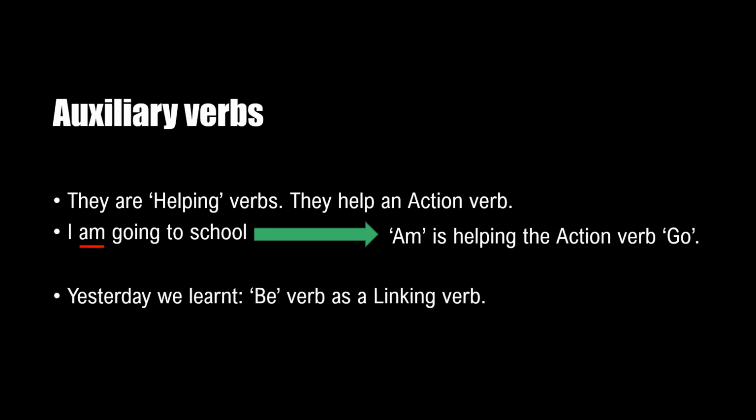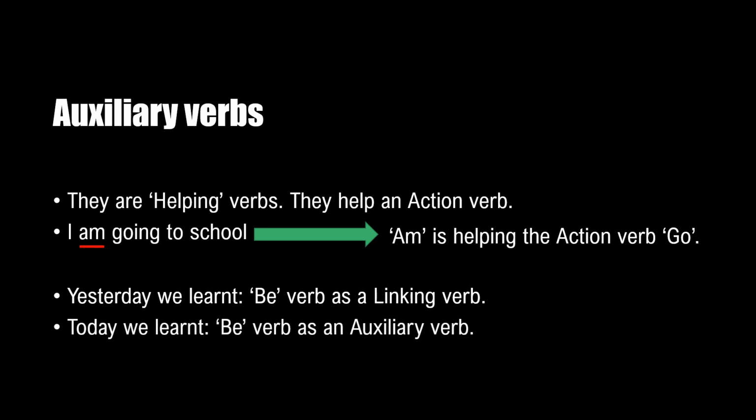Yesterday what did we do? We learned be as a linking verb. So for example, I am a girl. Here the verb am was linking the word I and a girl. Today what did we learn? We learned that the be verb can be used as an auxiliary verb. Here the verb am is helping the action verb go.